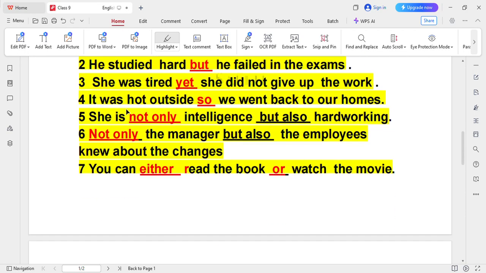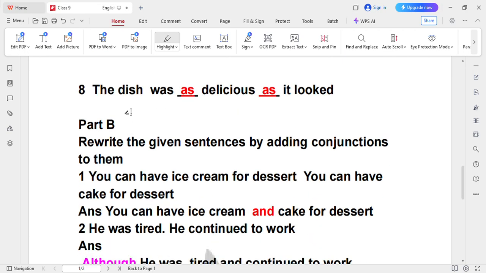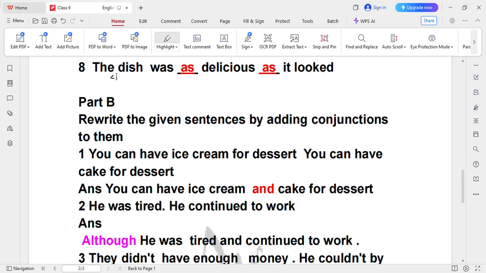Alright students? So here is another one. Number 8 is the dish was as delicious as it looked. Now again we are using here as and as. यानी वो जो dish थी वो इतनी मज़ेदार थी, जैसी वो दिखाई दे रही थी वैसी ही वो मज़ेदार भी थी.